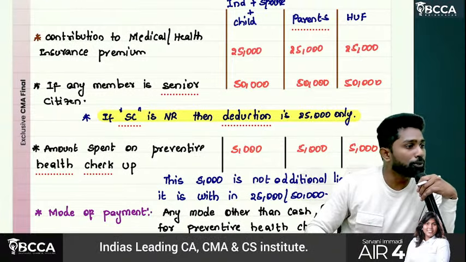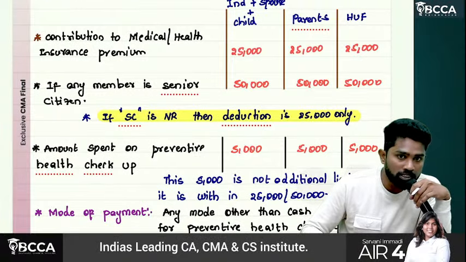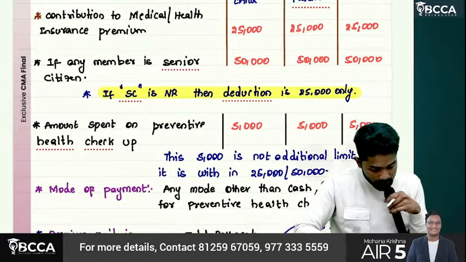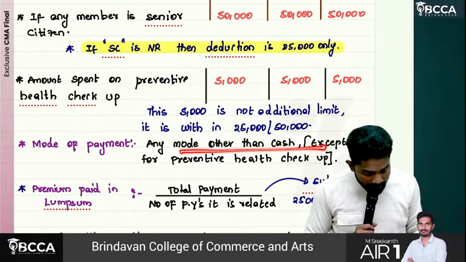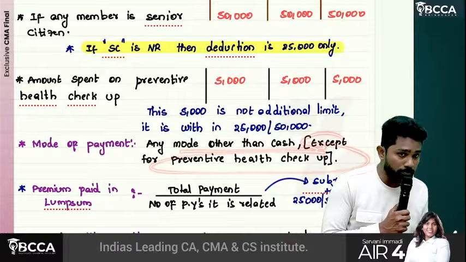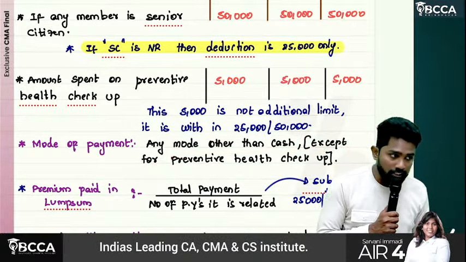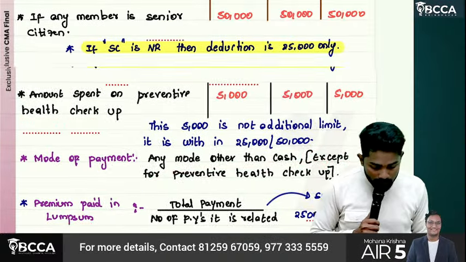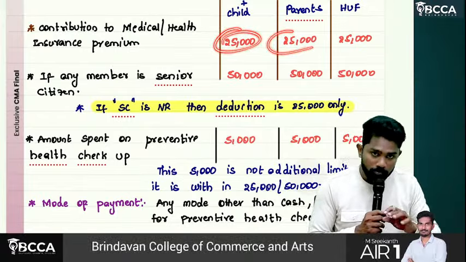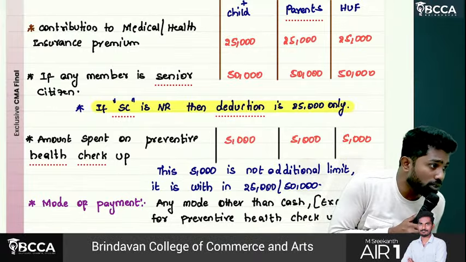Preventive health checkup, 5,000, you can pay in cash also, no issues. For any mode other than cash, except for preventive health checkup. So for this 25,000 and all, the actual premiums paid should be by any mode other than cash.